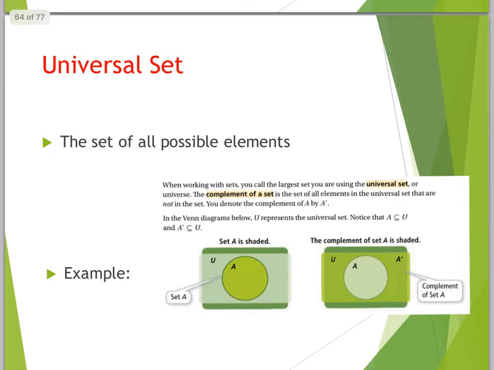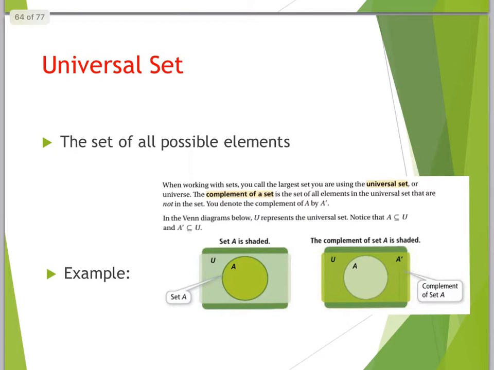Okay, to break it down even further, the universal set is the set of all possible elements. When working with sets, you call the largest set you are using the universal set, or the universe. And we'll talk about complement in the next slide here. But the idea is, if I said the set of all people on planet Earth, that's everybody, all of them, that's the universal set. But if I said, no, my set is instead people in my classroom, that would be the universe. That'd be the full set, and we can make subsets of that. Remember, the null set is always a subset of every set. That's something important, because that comes up on quizzes and tests frequently.